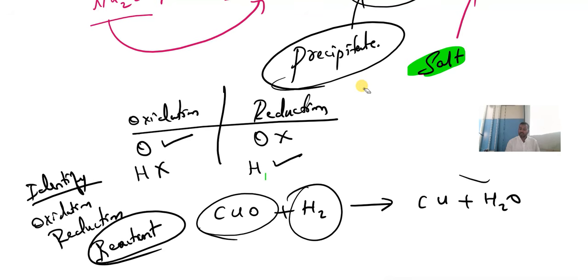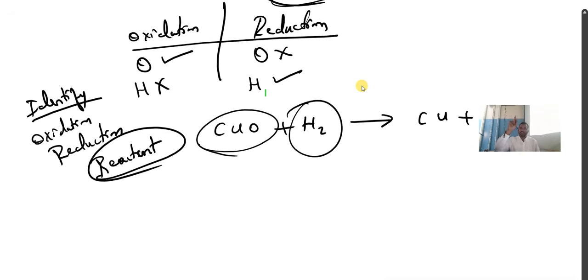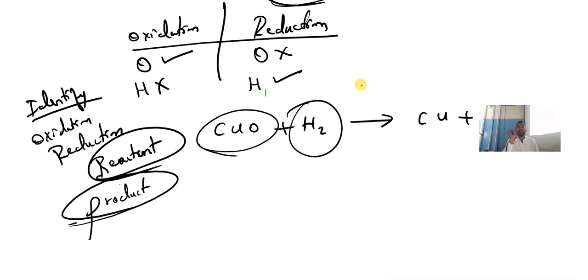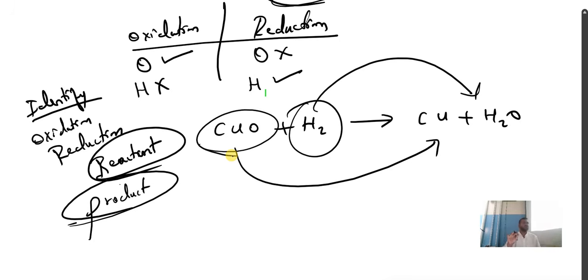This is the mistake we make. Please don't make that mistake. They are asking you to identify oxidation and reduction in this reaction. Which side? They are asking the reactant side or product side. First you check. Read the question carefully first. If they ask the reactant side, what is the answer? H2 is becoming H2O, that is oxidation. CuO is becoming Cu, that is reduction. If they ask reactant side.